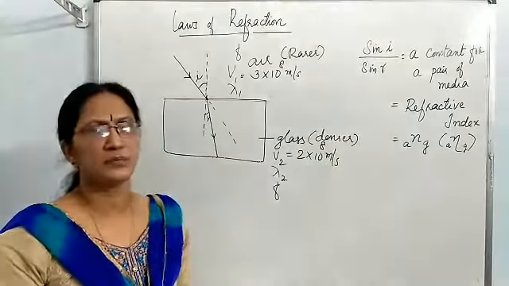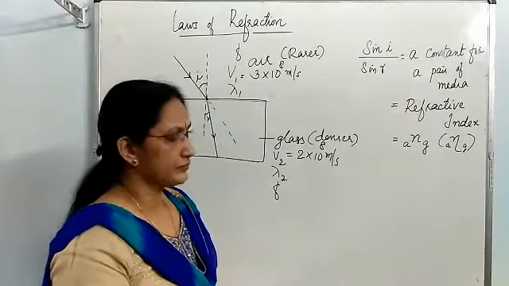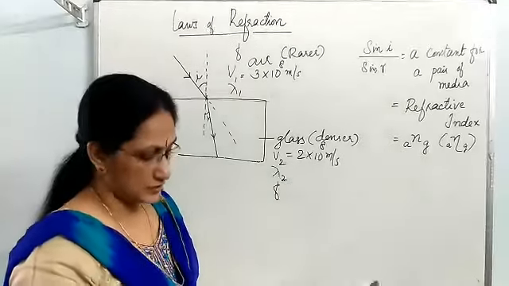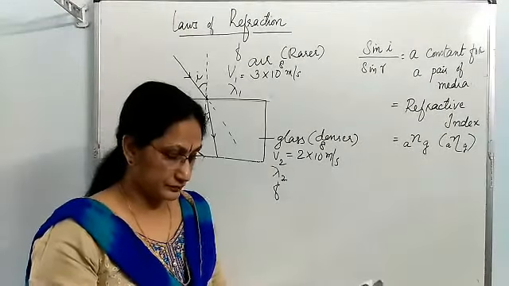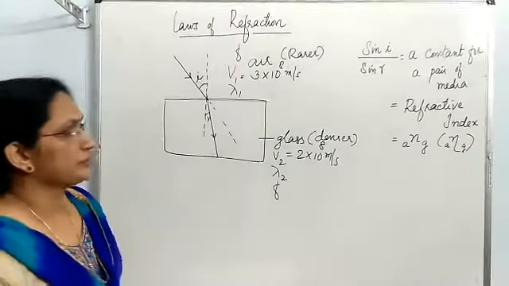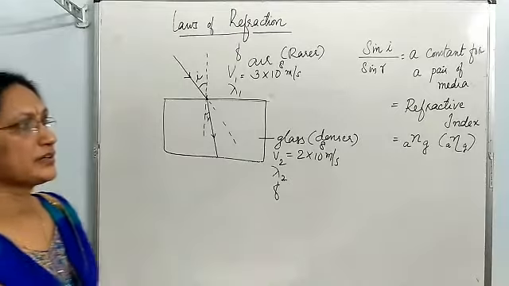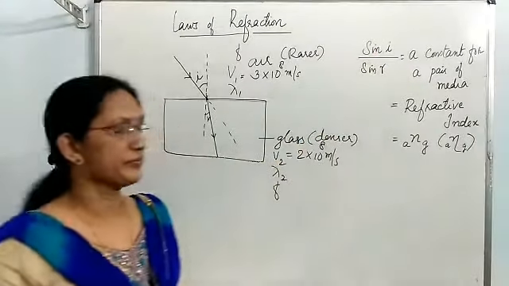So different ways the symbol can be written. Now, refractive index can be found out by the formula sin I by sin R.